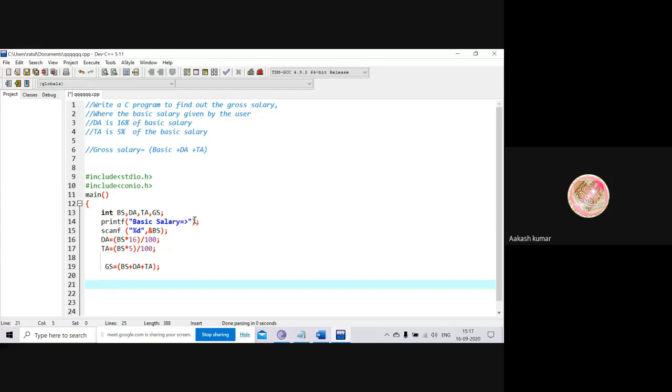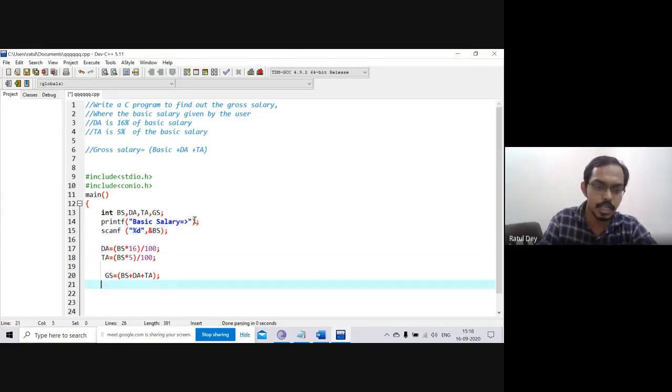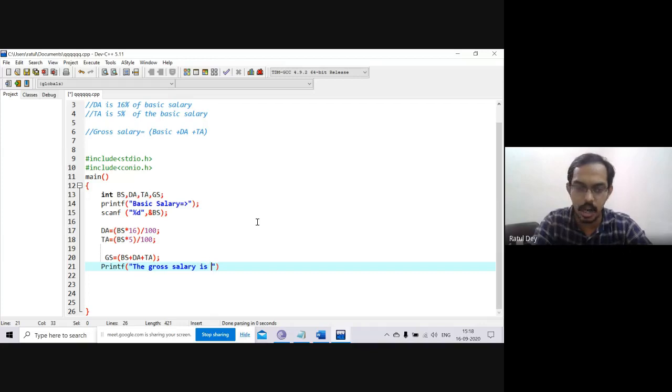Yes, sir. Now we are writing the printf. Within brackets we write: suppose the gross salary is, and then how can we represent the output?